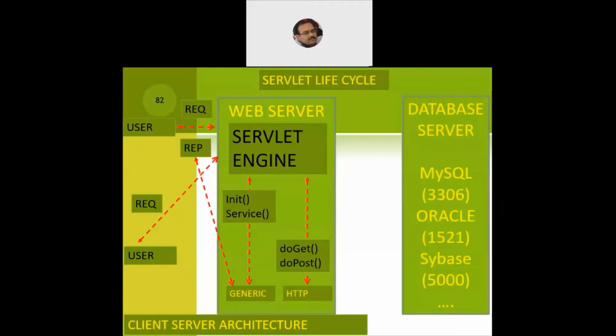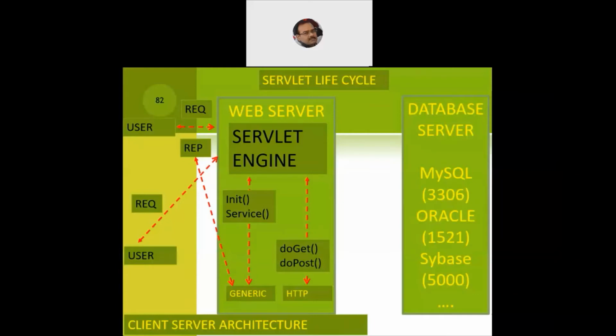Because these servers work best on their default values. So only if there is a clash on a particular port number do you need to alter the default port values. Otherwise, let them work on their default port numbers. So 3306 is the default port number for the MySQL server.